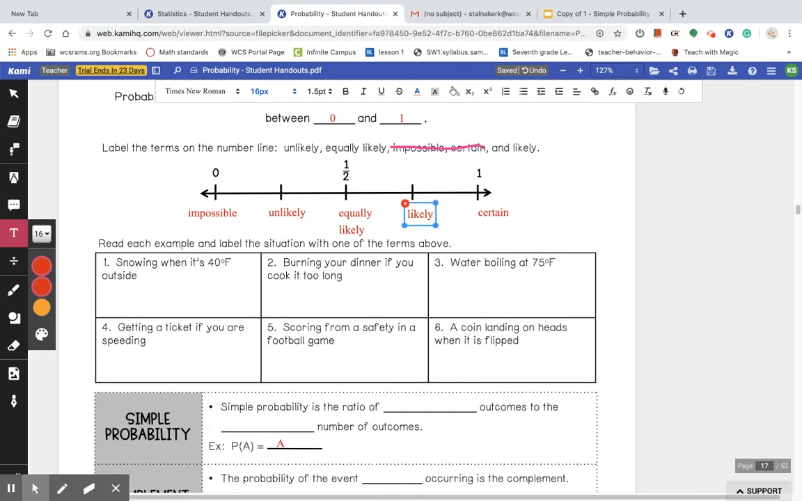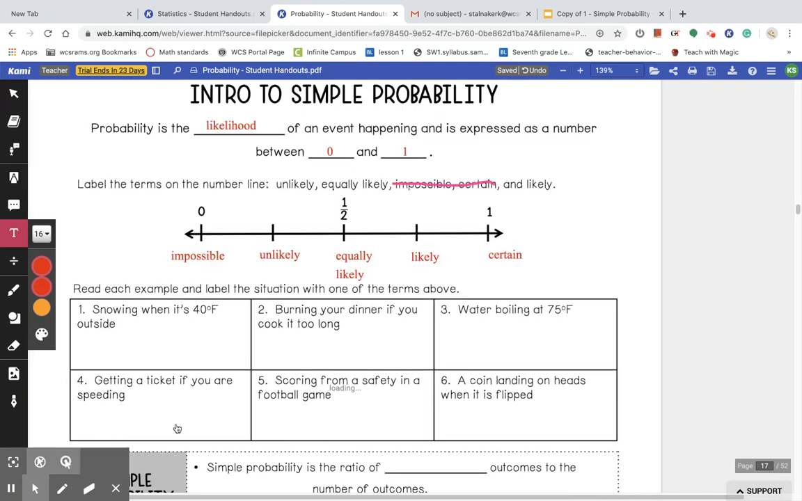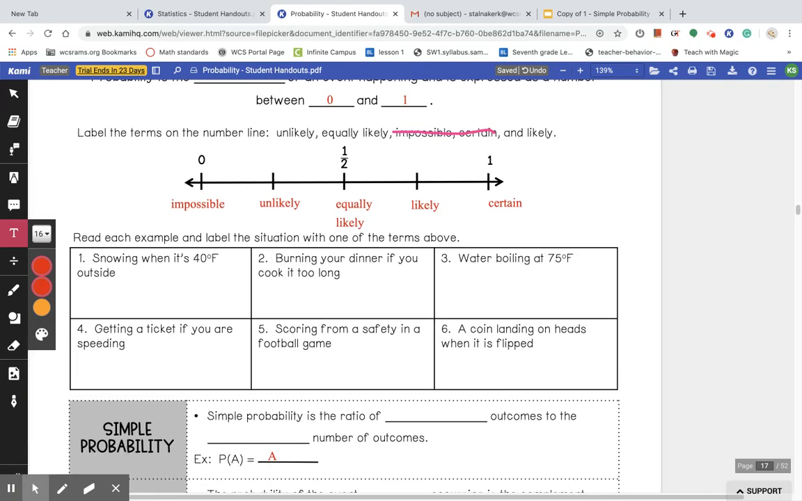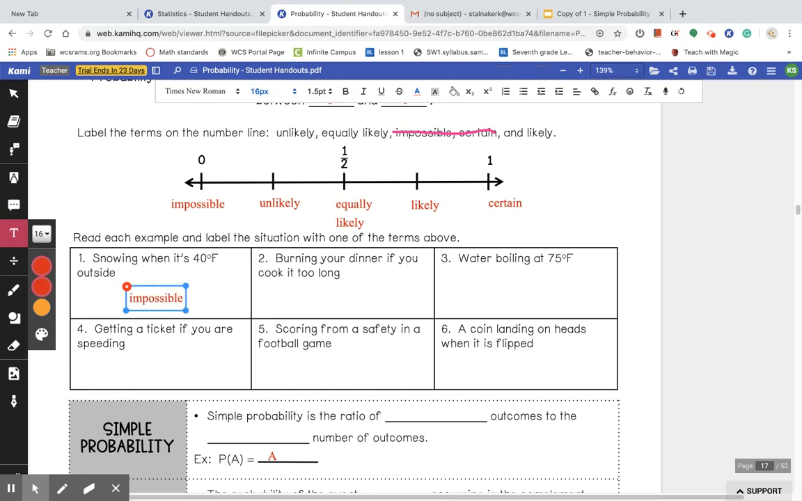So here are some examples that we're going to go over. It says read each example and label the situation with one of the terms above. Number 1, snowing when it's 40 degrees outside. That would be impossible. I mean, you never know, we live in Ohio, but that would be impossible. Number 2, burning your dinner if you cook it too long. Well, yeah, that's likely. If you cook your food too long, you're probably going to burn it, but that's not 100% going to happen. So that's going to be likely.